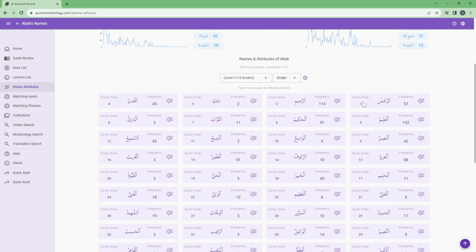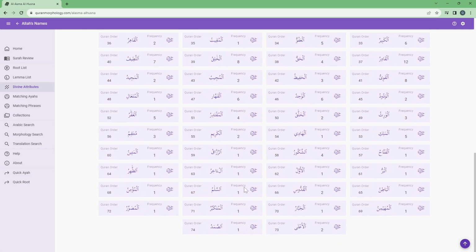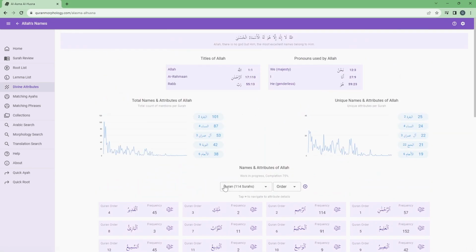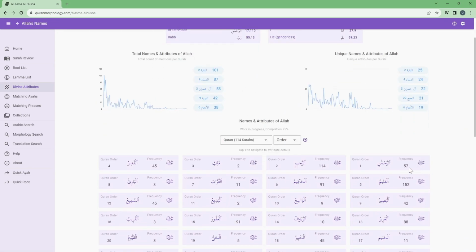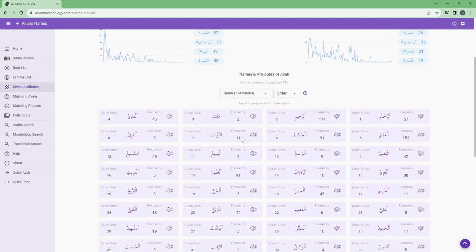Ar-Rahman is the first attribute in the order of the Quran, and As-Samad is the last attribute mentioned in the Quran. Over here we see the frequency, or number of occurrences, of Ar-Rahman: it occurs 57 times. At-Tawwab occurs 11 times in the Quran.